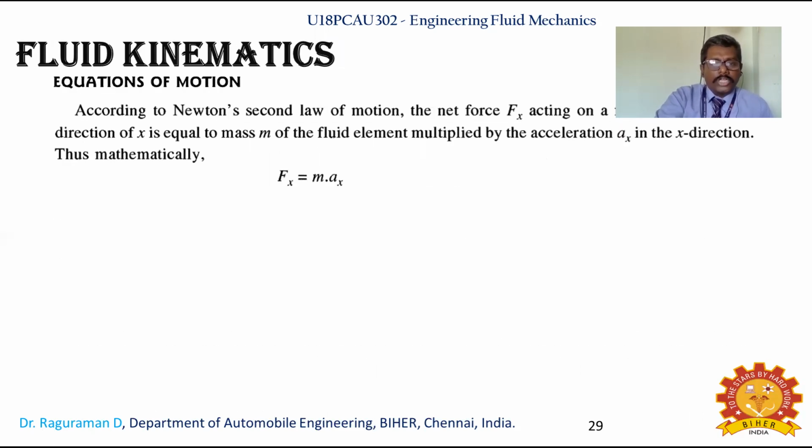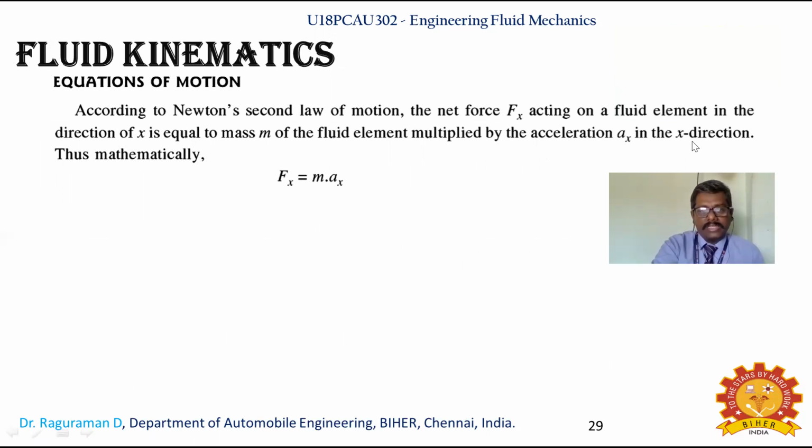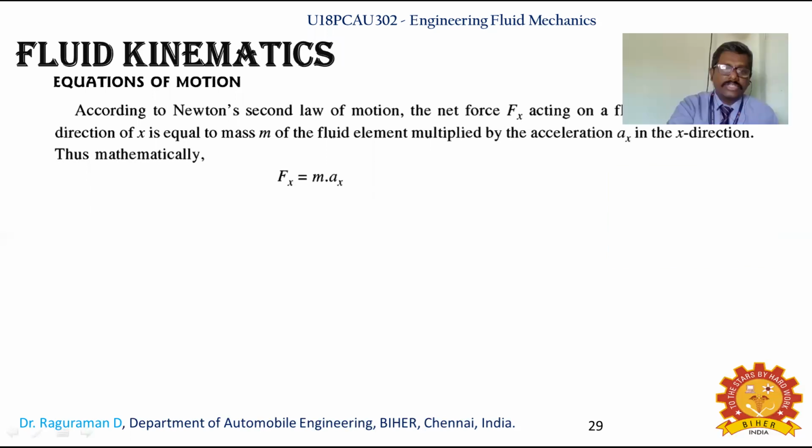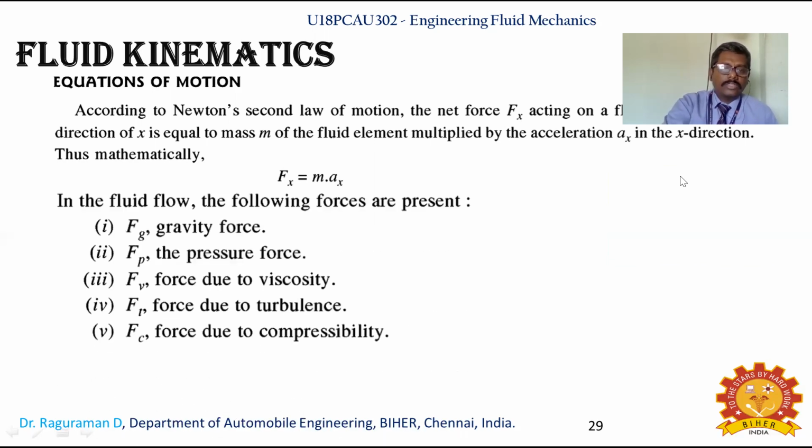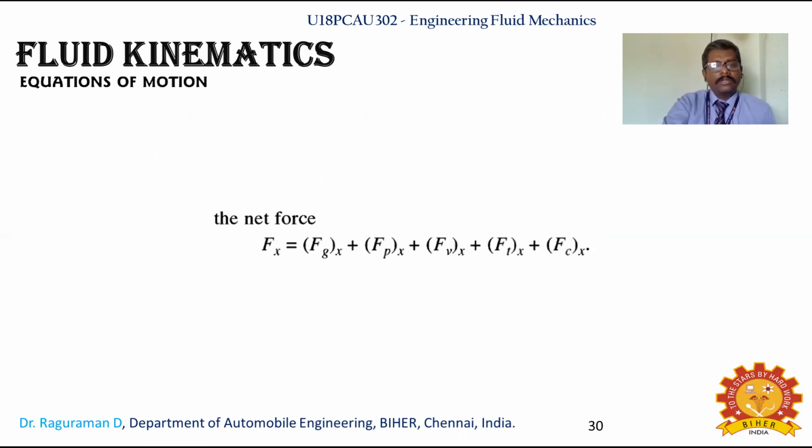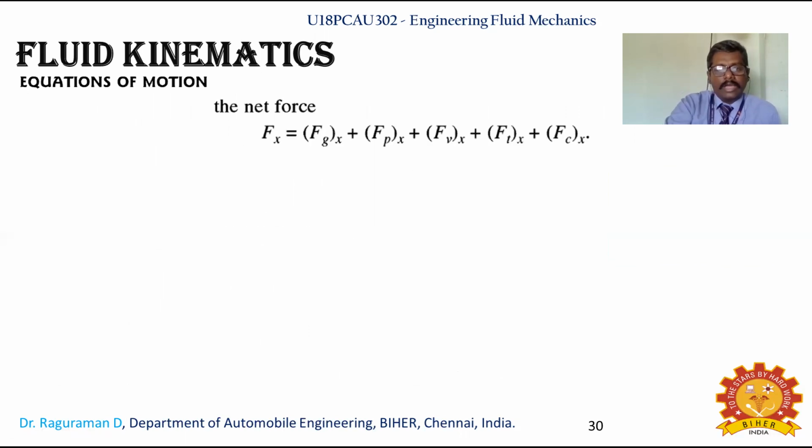About the equation of motion: according to Newton's second law of motion, the net force Fx acting on a fluid element in the direction of x is equal to the mass m of the fluid element multiplied by the acceleration ax in the x direction. Mathematically, you can write it as Fx equals m into ax. In fluid flow, the following forces will be present: the gravity force, pressure force, force due to viscosity, force due to turbulence, and force due to compressibility. We will see the equation of motion as a combination of all these things.